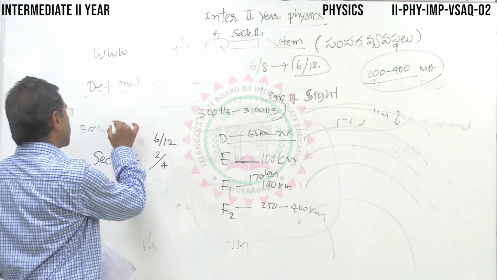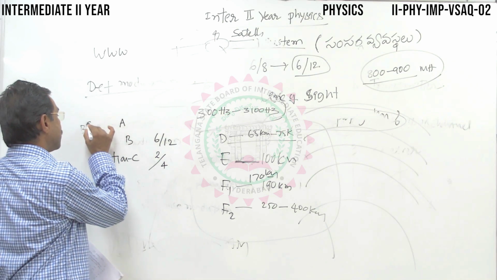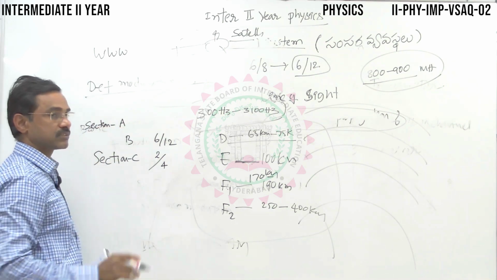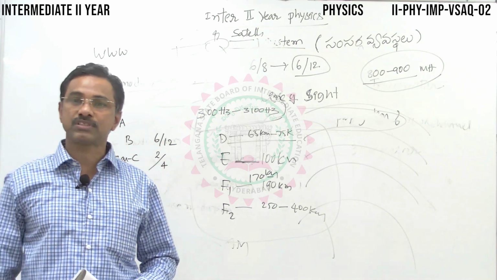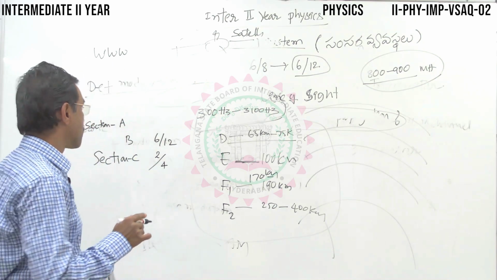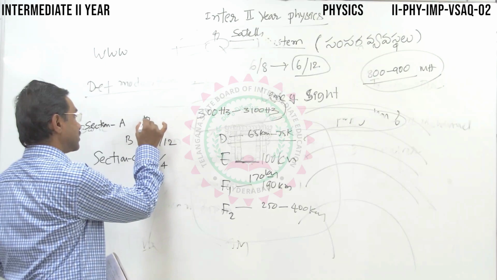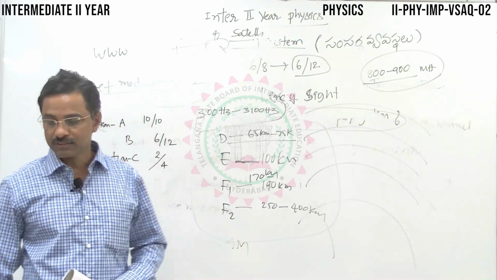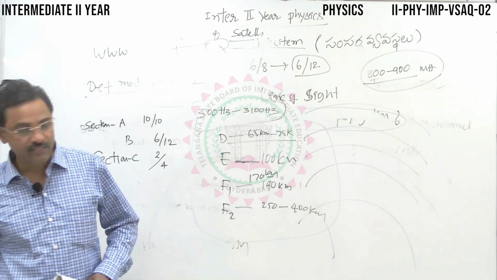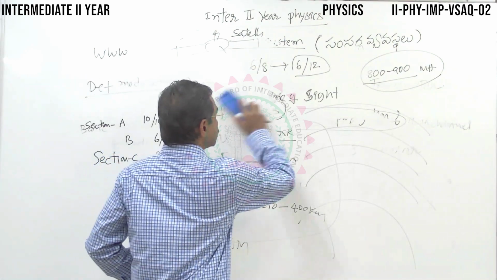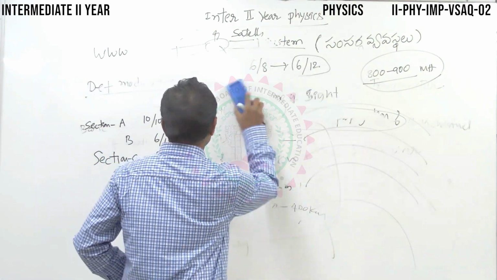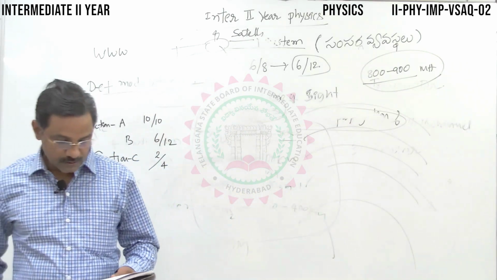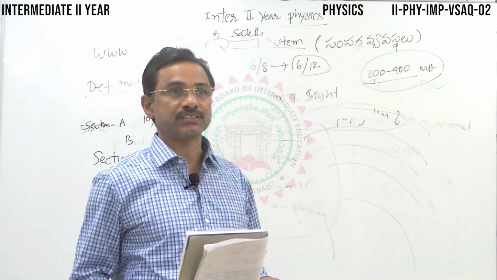Now section A plays a very, very crucial role if anybody is intending to score 100%, 60 out of 60. Why? Because you need to answer 10 out of 10 questions. You don't have any choice here. That plays a very crucial role to score full marks. Now we'll take up one more chapter, ray optics, the second chapter.